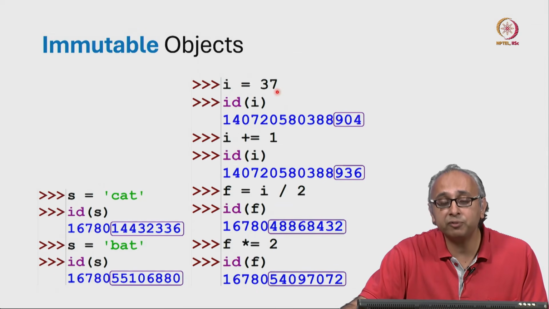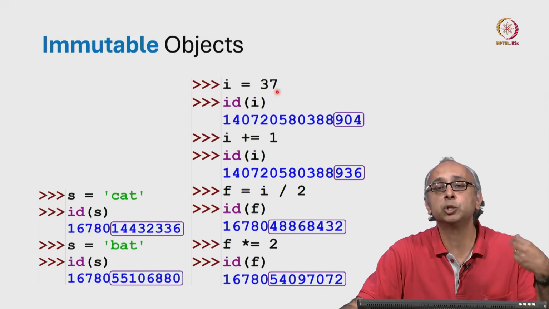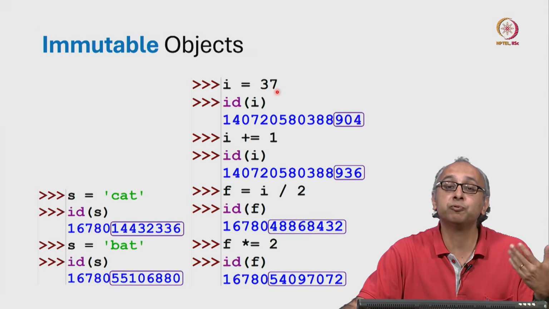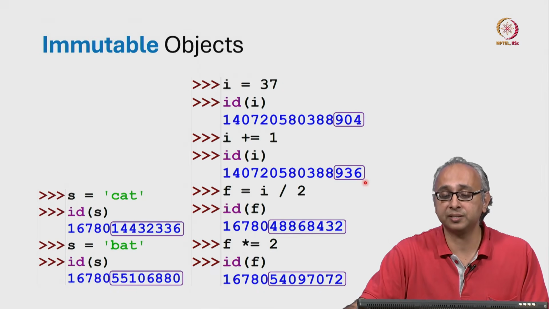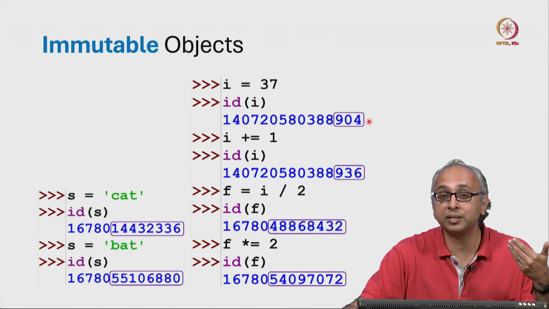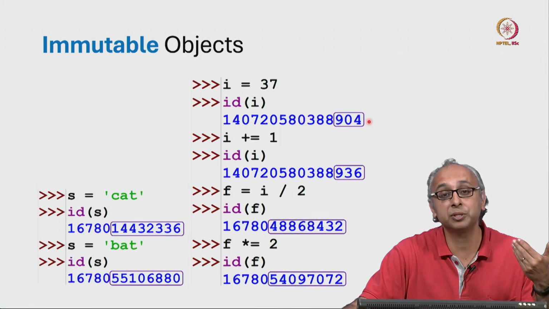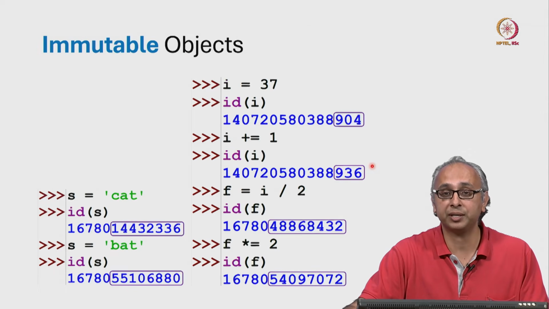I did not modify this 37, I simply moved the label i from 37 to a fresh integer object whose value was 38. And the ID of that object is different to the ID of my previous object. This proves that I didn't modify the original object. I can't, it's immutable, but I did assign i to a different object.